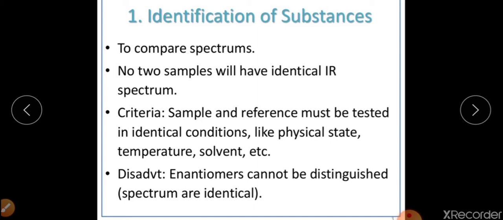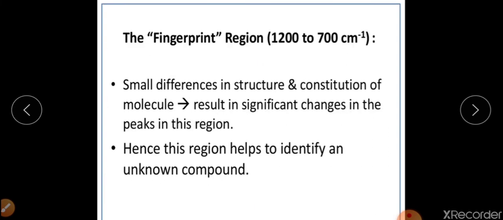We can record the spectrum, and if that spectrum shows a hydroxyl group, it will absorb at around 3600 centimeter inverse. So we can easily identify that this particular compound has a hydroxyl group as the functional group. So this is the first application, that we can easily identify the organic molecule.